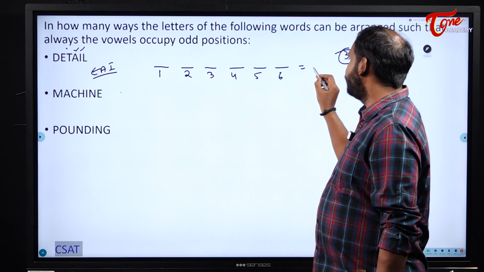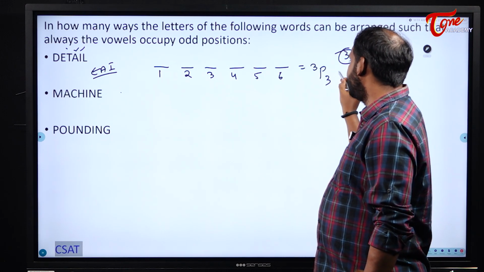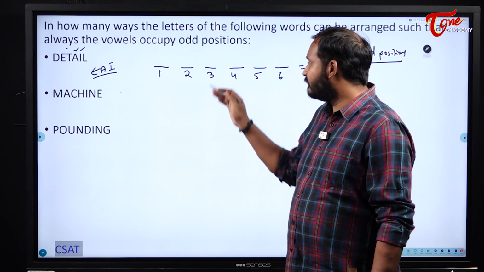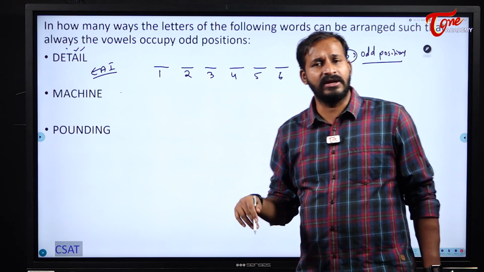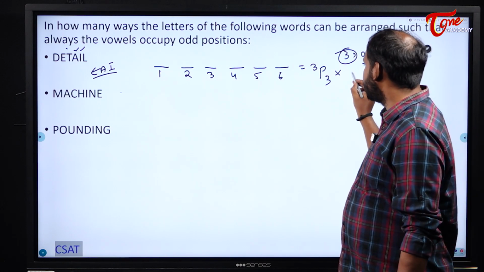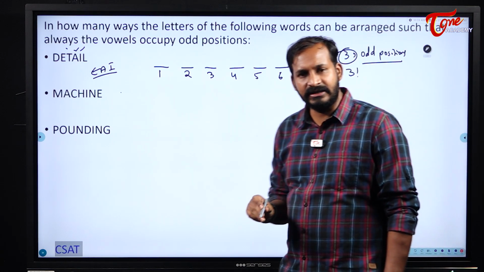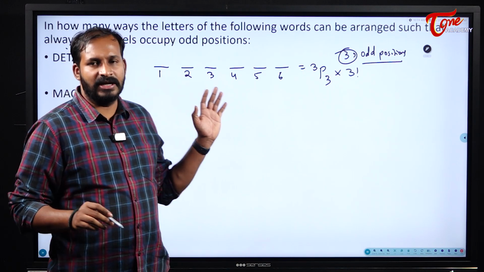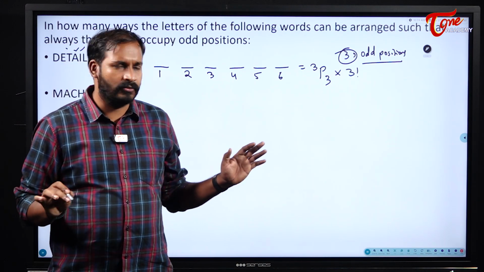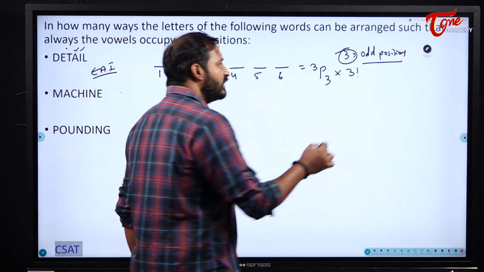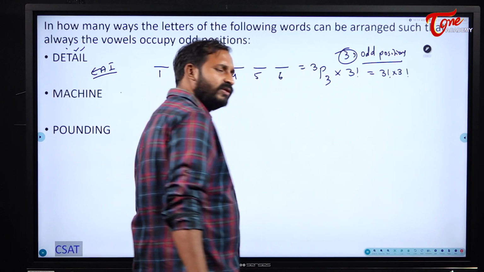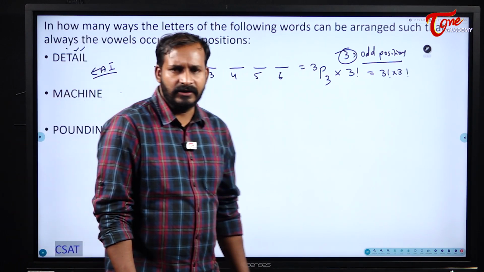So 3P3 into, and how many remain? There are 3 consonants and there are also 3 even positions. So directly you can write 3 factorial. There is nothing wrong in that. Here there are equal numbers, all are fulfilled. So, no problem. 3P3 into 3 factorial, which in turn becomes 3 factorial into 3 factorial. If you solve it once again you will get the same answer.